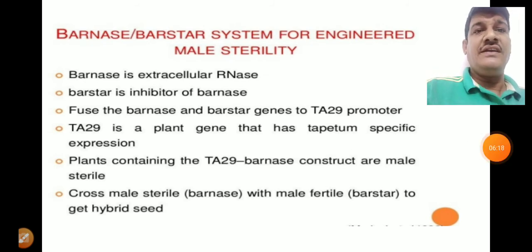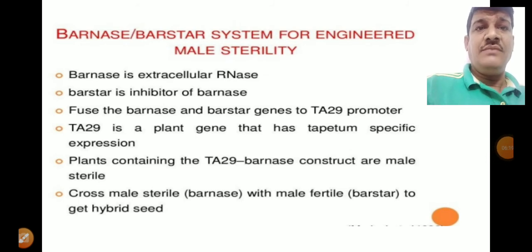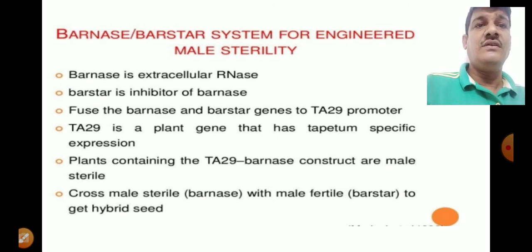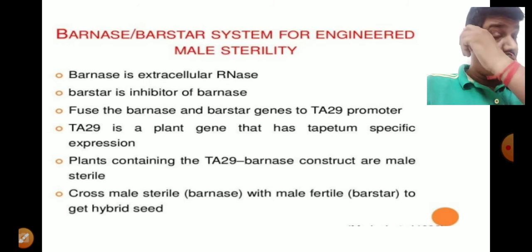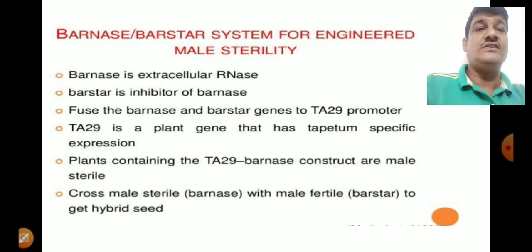So this Barnase enzyme is the output of a gene called the Barnase gene, and it is taken out from the bacterium known as Bacillus amyloliquefaciens. So this bacteria has the gene that encodes the enzyme Barnase.